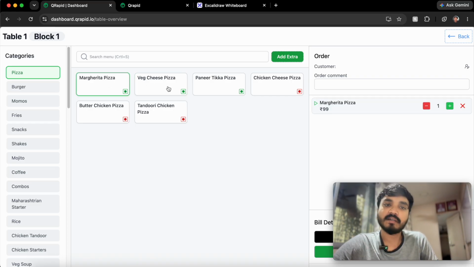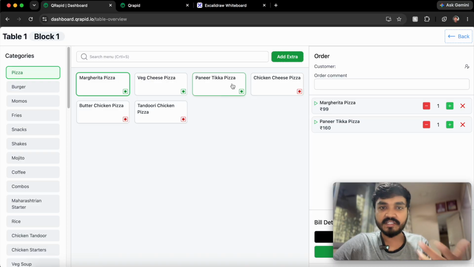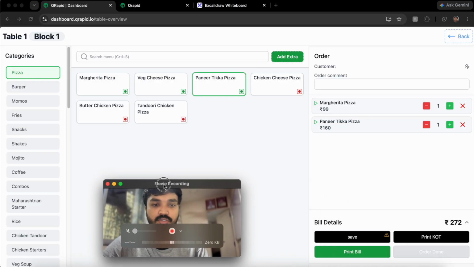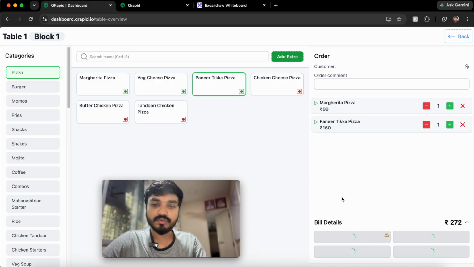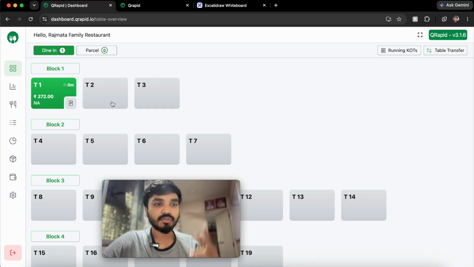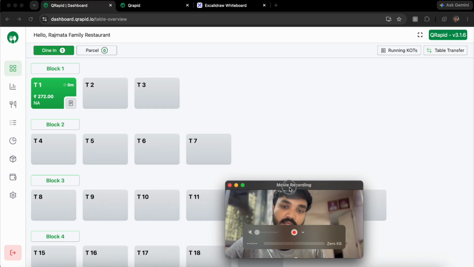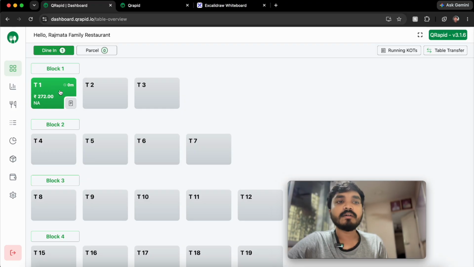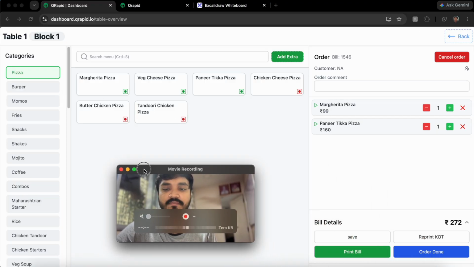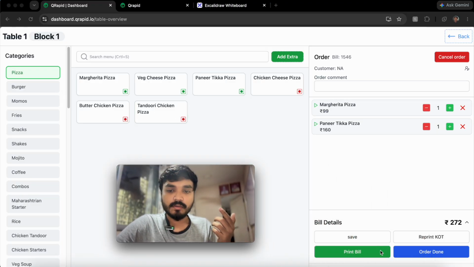So for example, I'm adding here margarita pizza and paneer tikka pizza, and I'm just saving it, right? So you can see the table is green now, so that means the table is engaged. And once the meal is done, you can just click on it and print the bill if they want the bill.